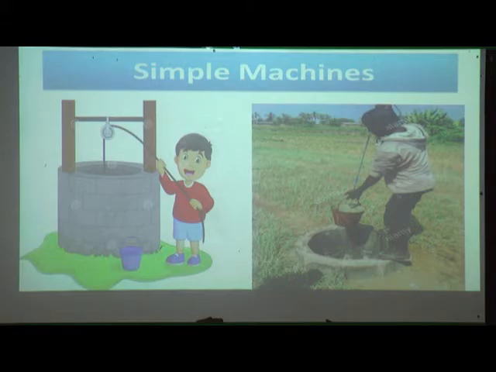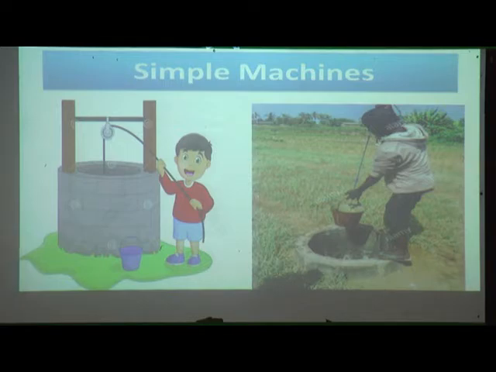Both are doing the same work, but what are the differences? Yes, that boy is drawing water from a well with the help of some machine. You can see the machine above the well, but that man does not have a machine near the well.